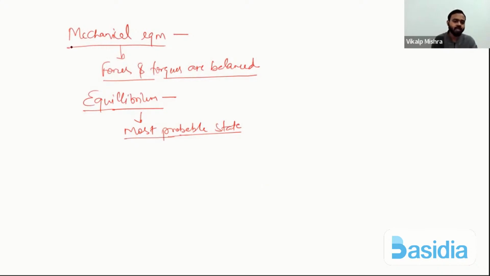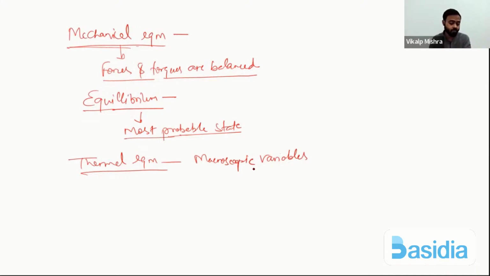So what was mechanical equilibrium? When forces and torques are balanced on a system or on a body. But in thermal equilibrium, what happens? When macroscopic variables... just now I told you what macroscopic variables are: variables like volume, pressure, temperature.